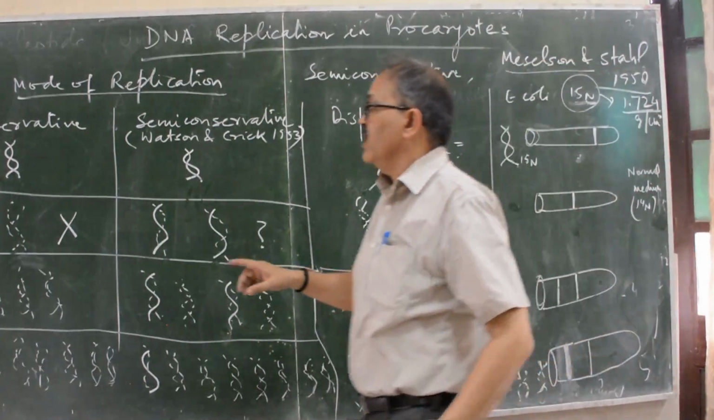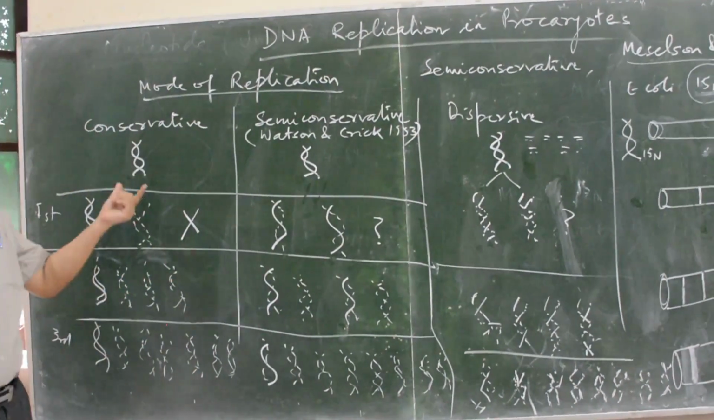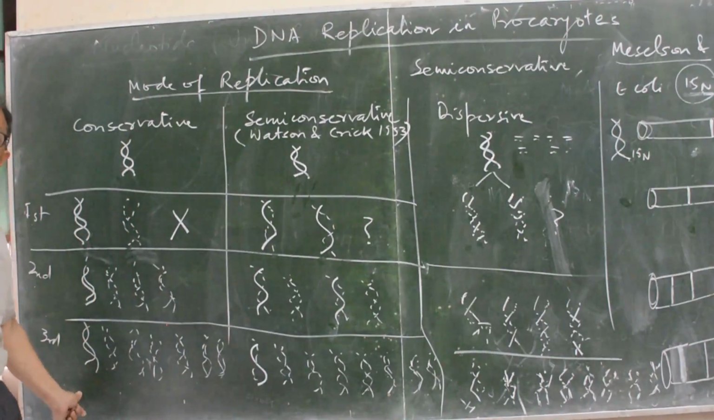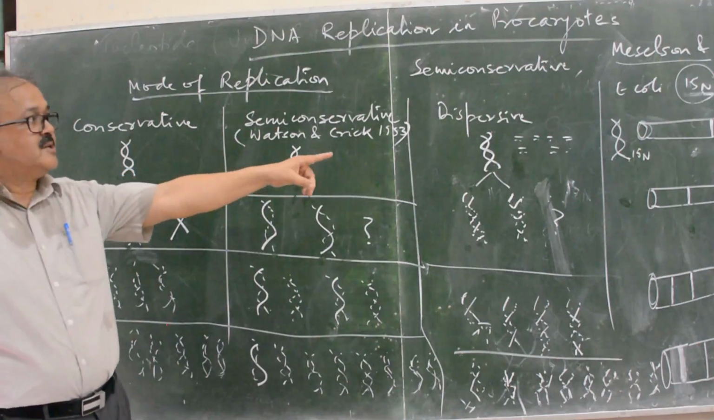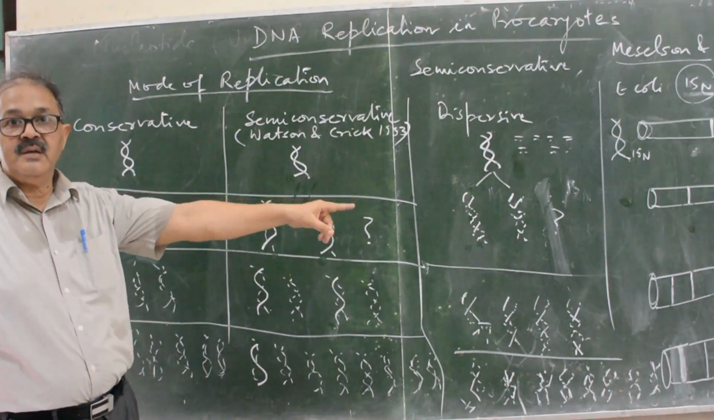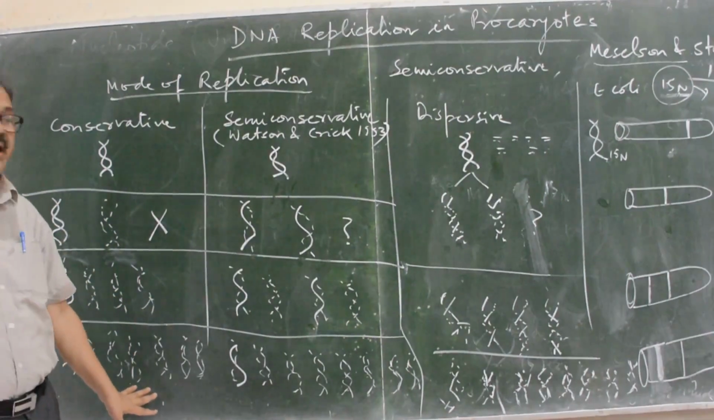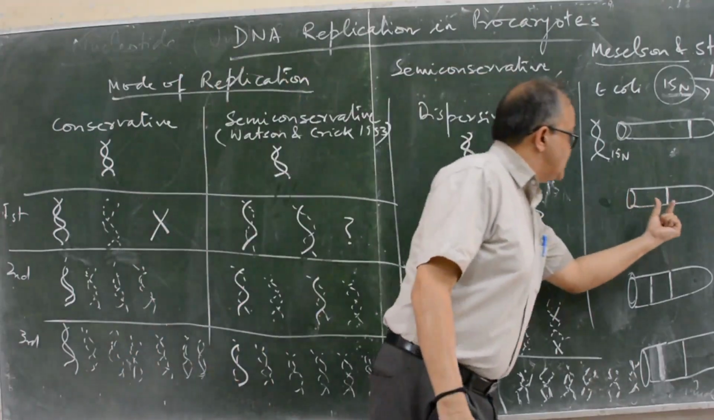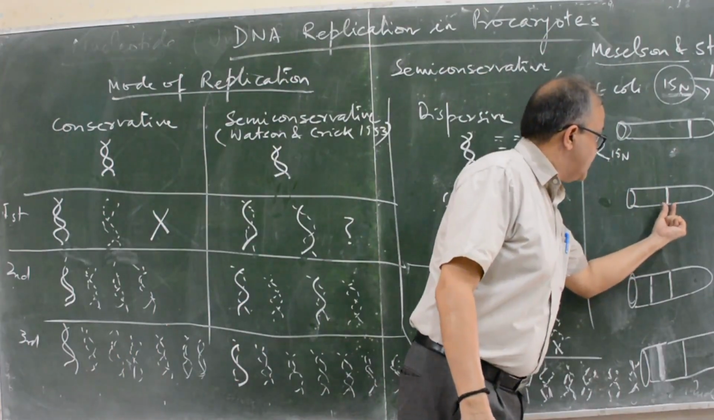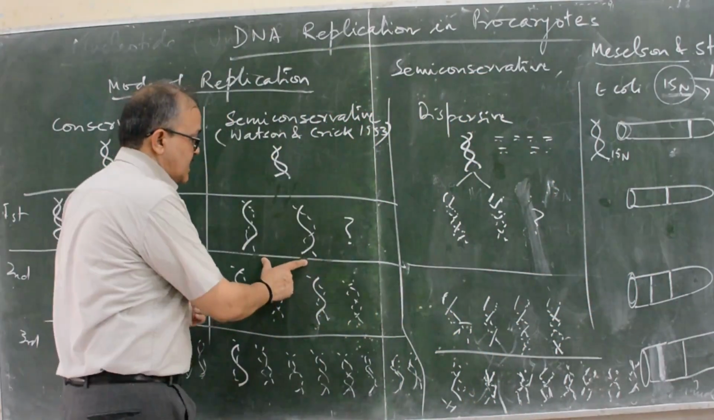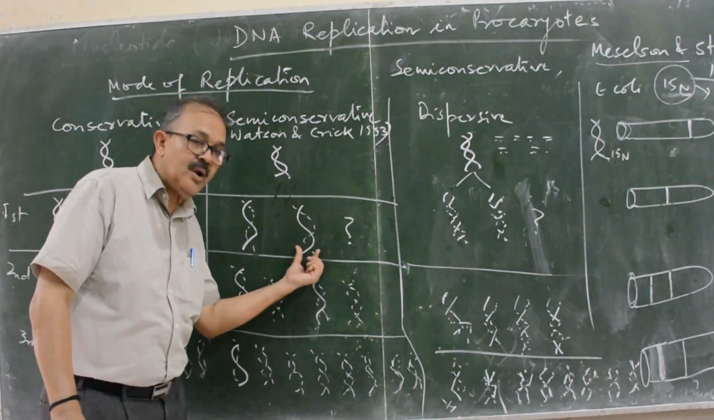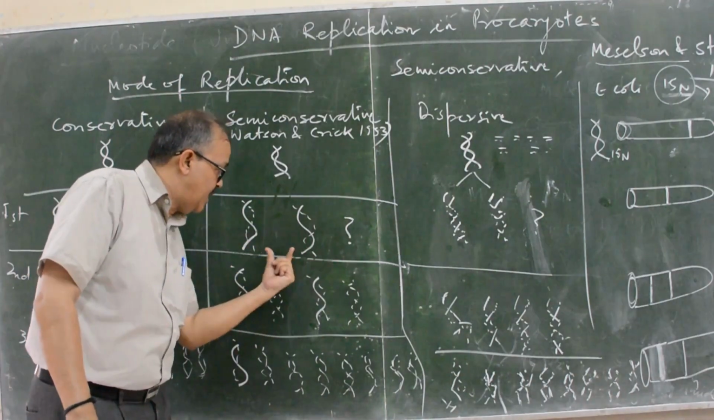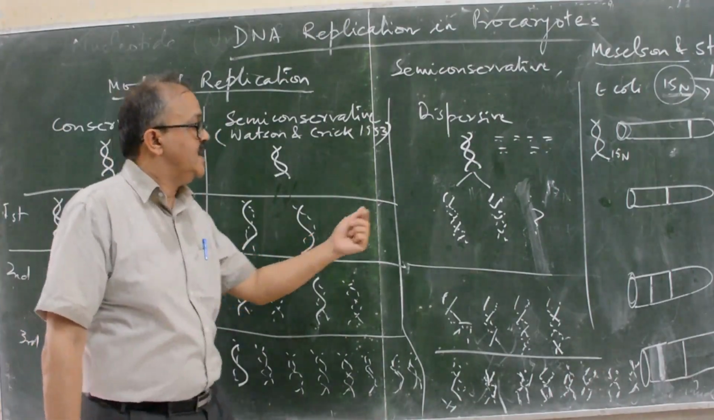It means that conservative replication is rejected. If it were conservative, a 15N band should be there, but no band appeared at the position of N15. So the conservative mode of replication is rejected. In the semi-conservative mode you see here, in this generation a band was present in the middle. It proves the semi-conservative mode because the molecular weight of this DNA and this DNA will be the same, the average of N15 and 14N, so they will lie in the middle.